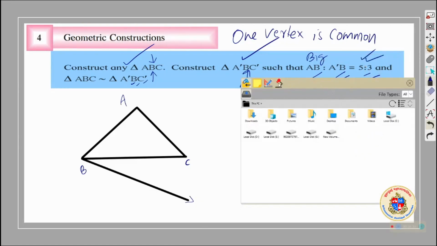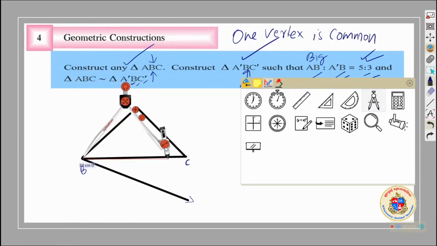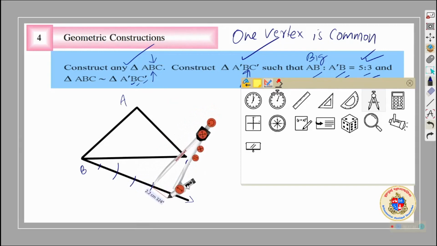We'll go to compass box and we'll take out our favorite compass and bring it over here. Oh, one became two, one is enough. Bring it over here. Mark 5 equal parts on this. 1, 2, 3, 4, 5.